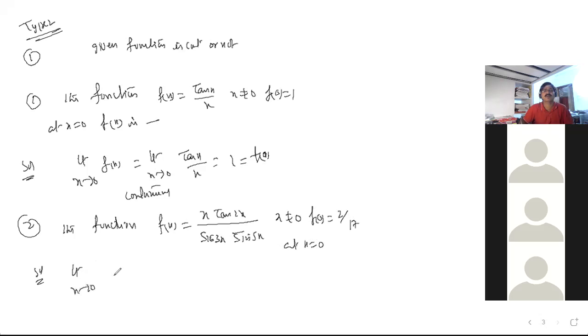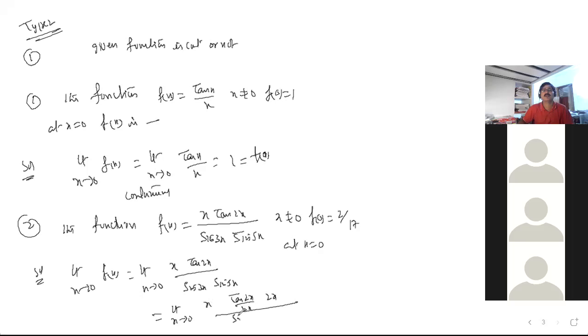We have to write the limit of f of x. In the numerator multiply and divide by 2x. Here sin 3x and sin 5x. You can split the limit as many times as you like. 3x into 5x over 2x, 15x by 2x squared.